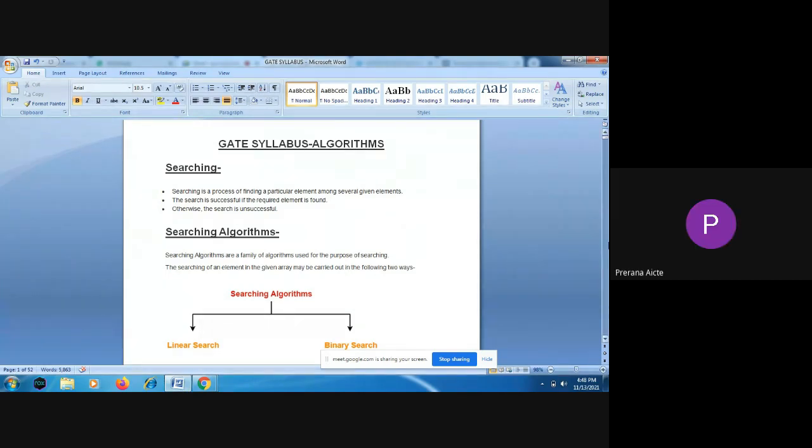So, good afternoon, all of you. Those who are writing for the GATE exam, we are going to discuss different concepts which we cover in GATE.